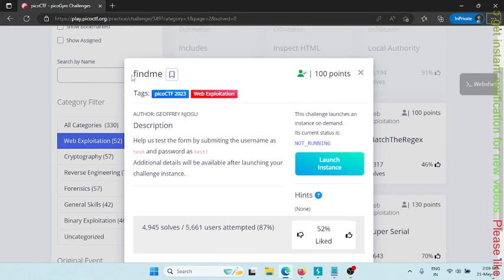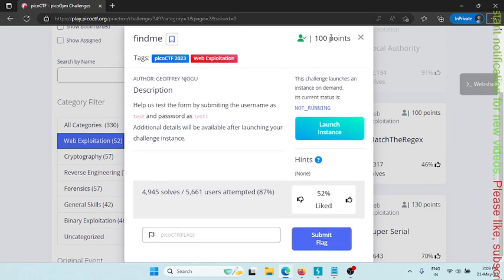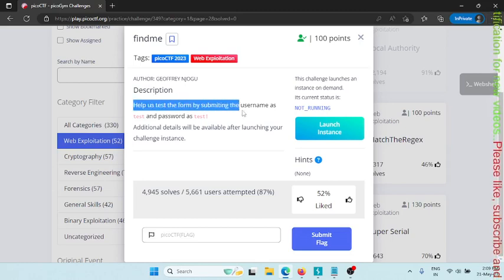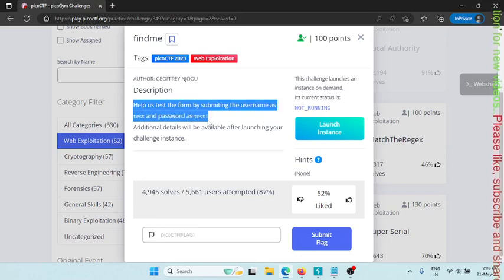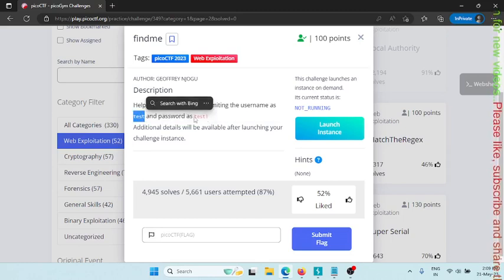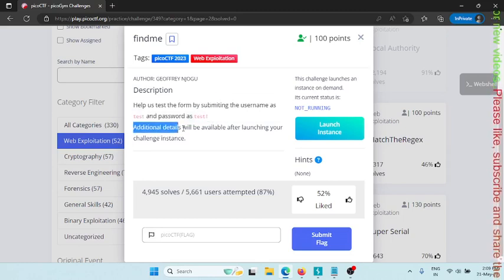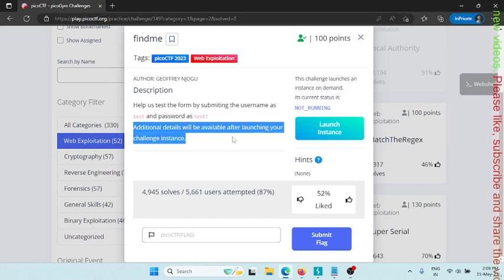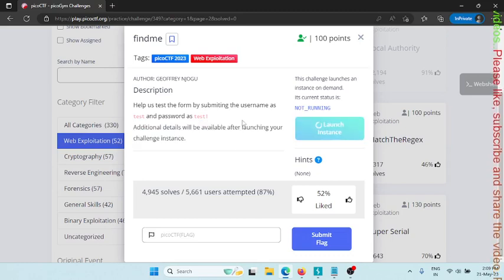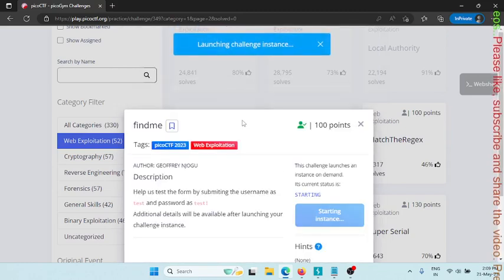This is about Find Me, a challenge given in PicoCTF 2023 under the category of web exploitation, for 100 points. So let's try to solve this one. It is saying, help us test the form by submitting the username as test and password as test!. This is the username, this is the password, and additional details will be available after launching your challenge instance. So all right, let's launch this instance and see what is happening here.